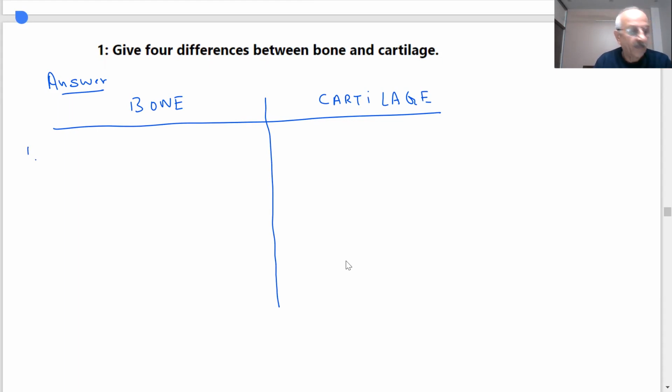Bone is hard, and cartilage is flexible, not very hard.